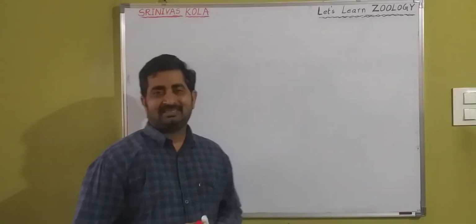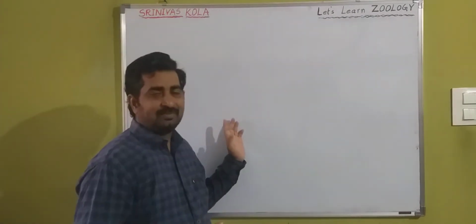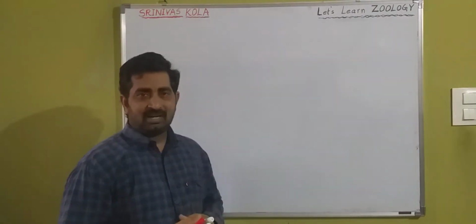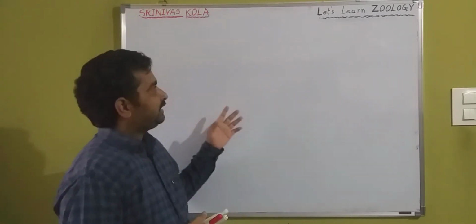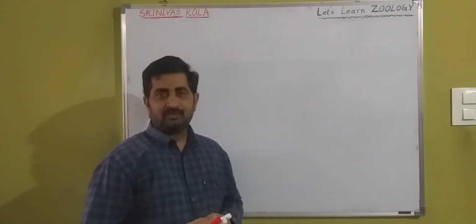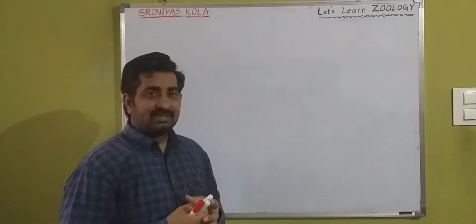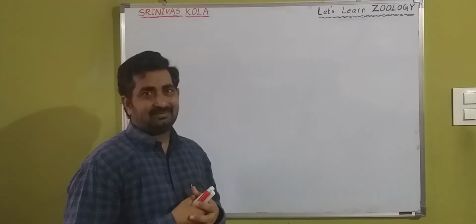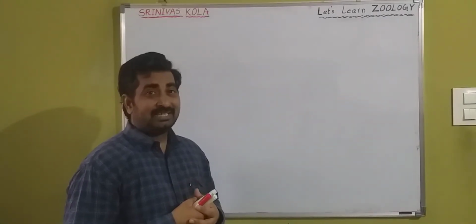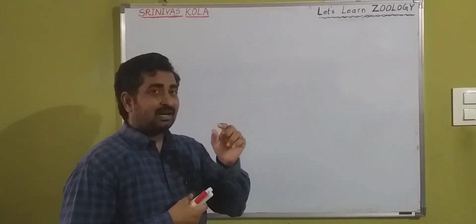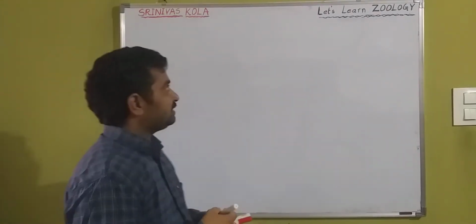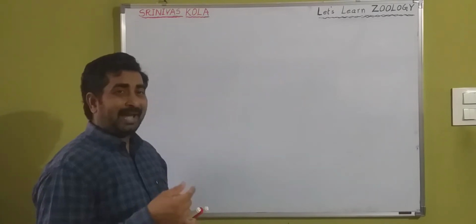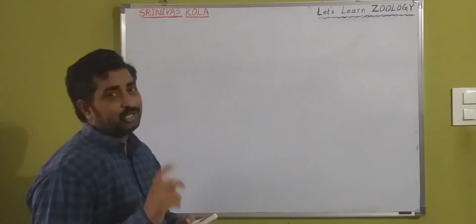Hello everyone. In the last segment, we learned about the alimentary canal, complete information from mouth to anus. Today we will discuss the glands which are connected with the alimentary canal, especially the pancreas and also the liver. Today's topic is connections of pancreas, liver and duodenum.